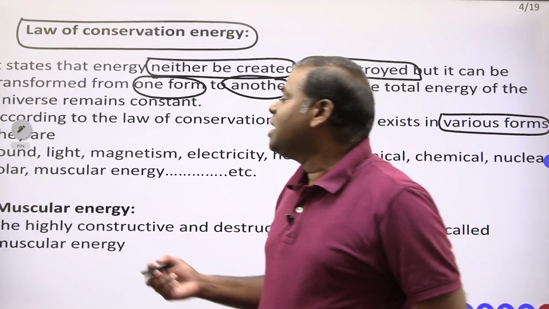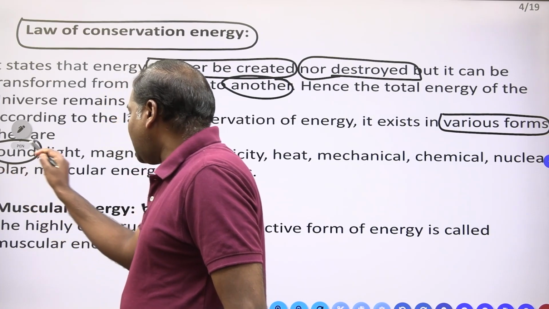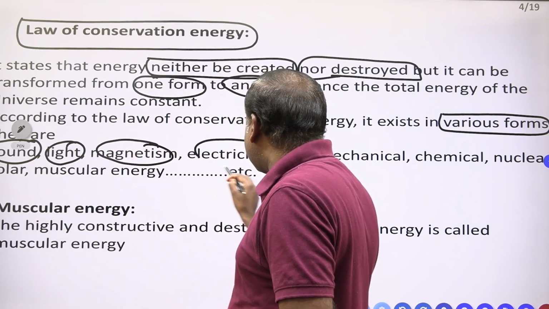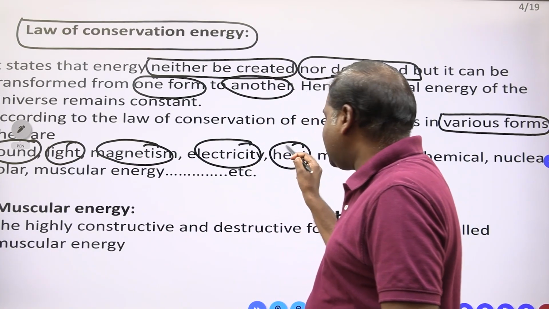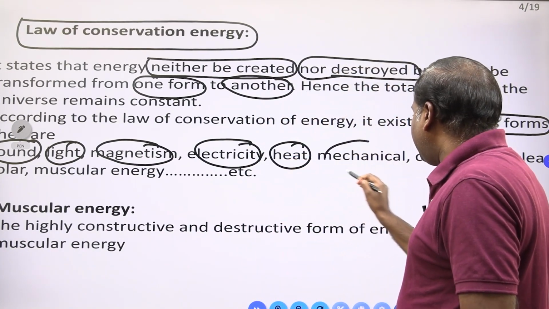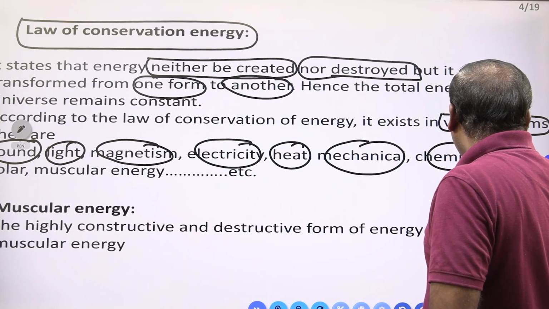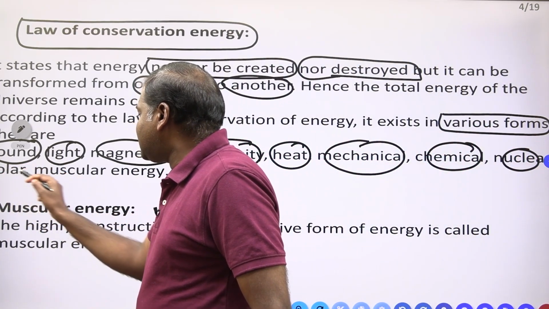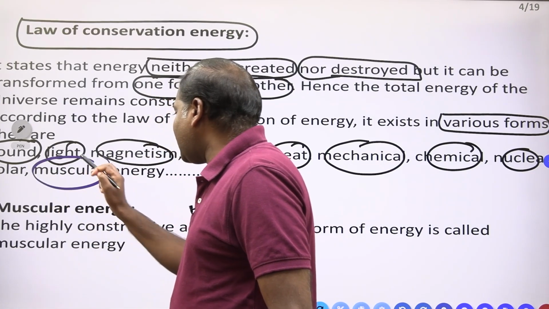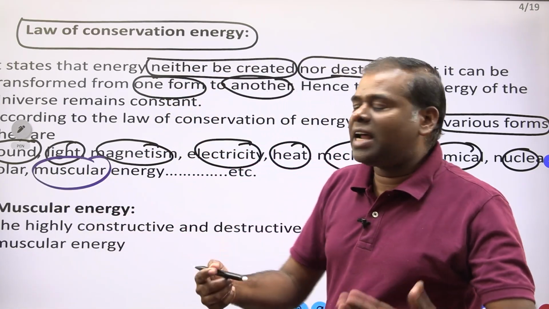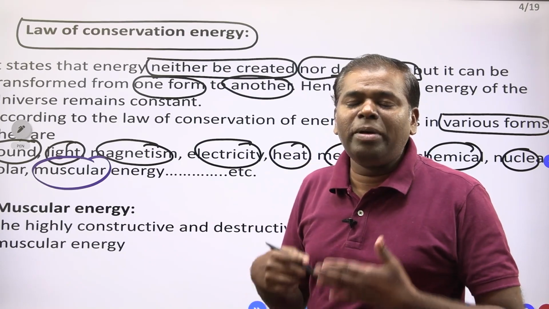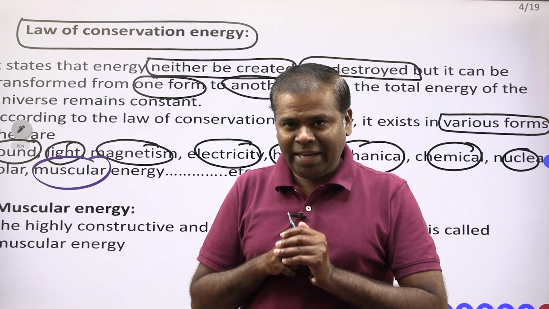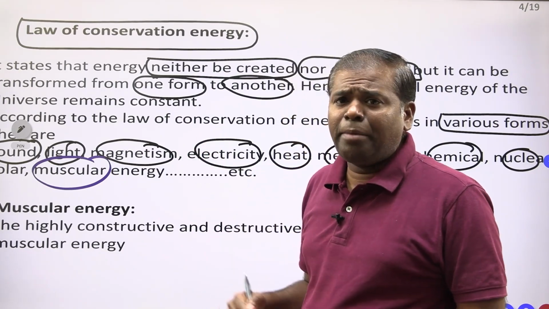Now you have to see: sound energy, light energy, magnetic energy, electrical energy, heat energy that is thermal energy, mechanical energy, chemical energy, nuclear energy, solar energy, muscular energy, wind energy, and so on. Various forms of energies are there. Clear? This is very, very important.